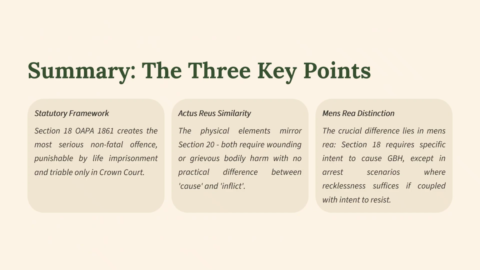So the summary, 3 key points. Statutory frame: Section 18 creates the most serious non-fatal offence, punishable by life imprisonment and triable only in the Crown Court. It's an indictable only offence. The actus reus similarity: the physical elements mirror Section 20, both require wounding or grievous bodily harm, with no practical difference between cause and inflict. Note the mens rea distinctions. The crucial difference lies in mens rea. Section 18 requires specific intent to cause GBH, except in arrest scenarios where recklessness suffices if coupled with intent to resist.